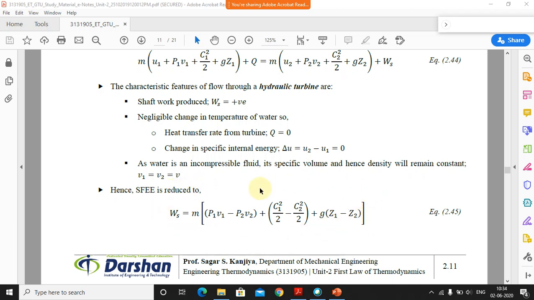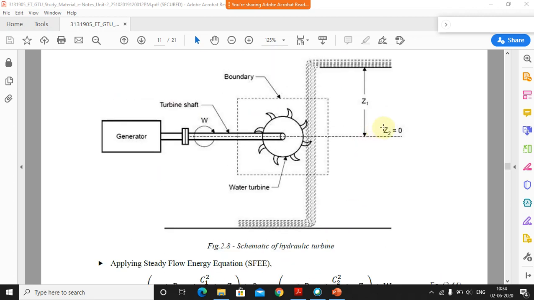Now if you want to substitute the values, it will be m. We know that nu is the specific volume, which will be constant, so we have considered this as v. If I substitute that value, it becomes m into p1 minus p2 into nu, plus c1 square by 2 minus c2 square by 2, plus g into z1, because z2 will be at the datum, at the reference. So z2 will be 0.